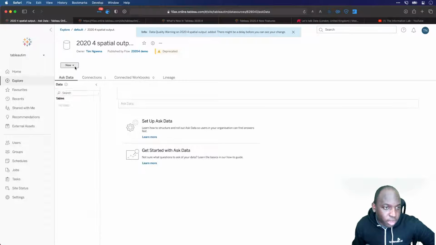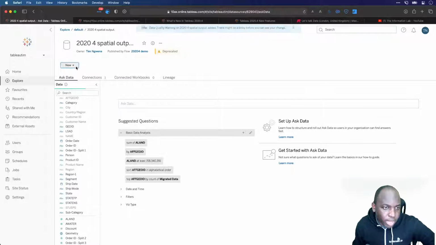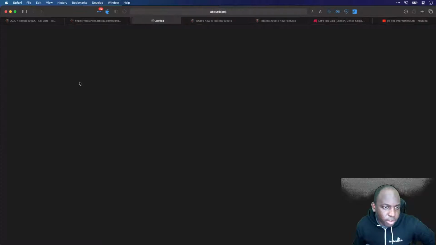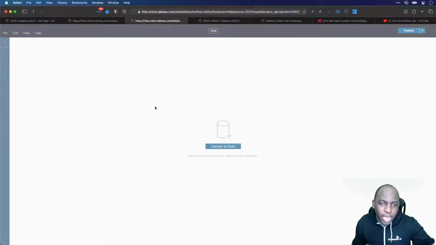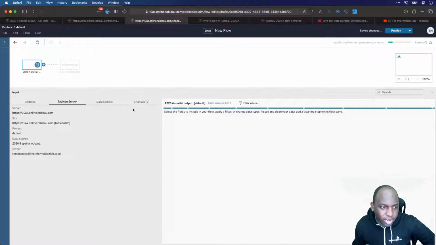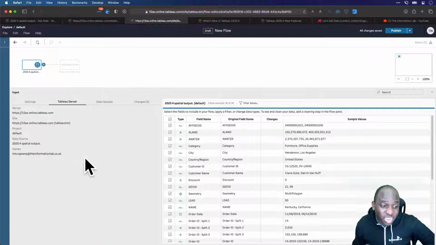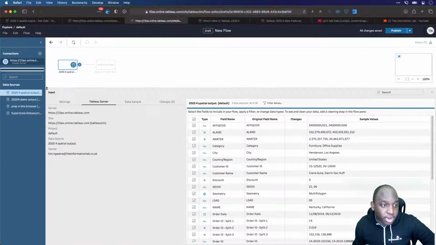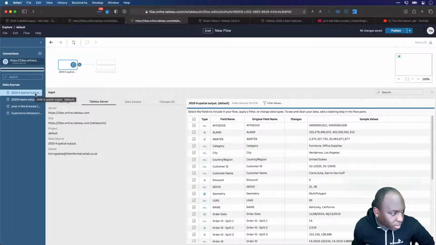Now, the key thing, and I'm not actually sure what will happen here, is if I then go to a flow. Now, weirdly, because I'm on this page, I obviously saw that there's a data quality warning there already, okay? But I don't see any data quality warning here yet, so you don't see it on the dashboard, and I don't see it anywhere here as well. So on the left-hand side, it would be nice to have something there. On desktop, you do actually see a little indicator to say there's an issue with this data source. So hopefully that makes its way to Tableau Prep very, very soon.